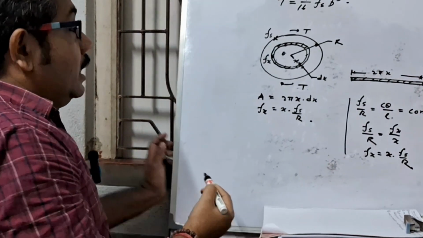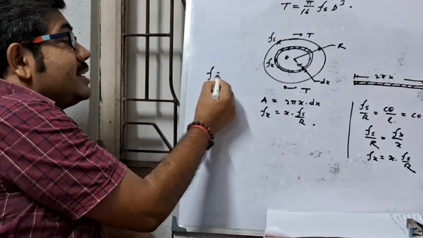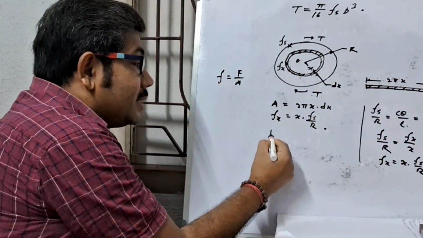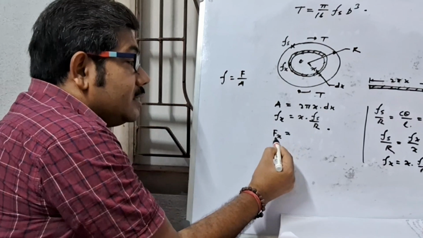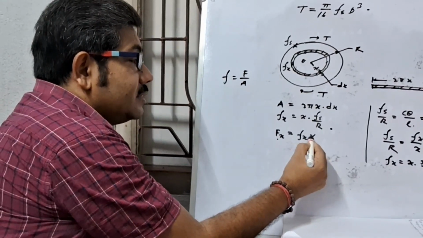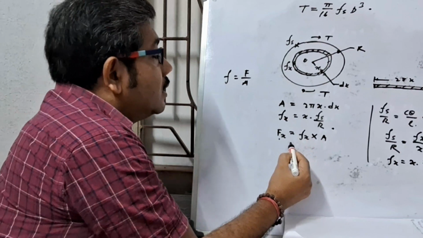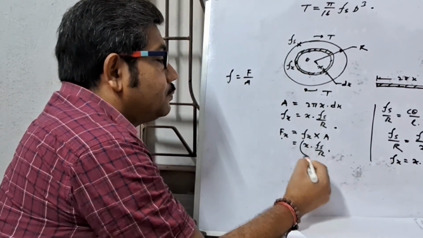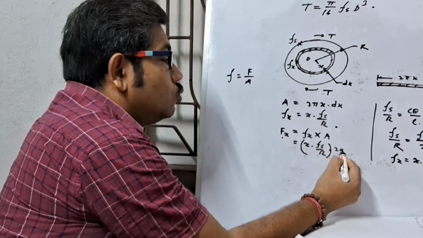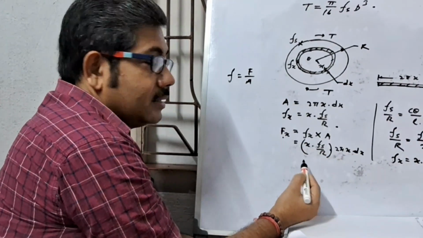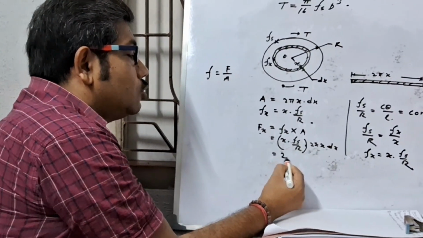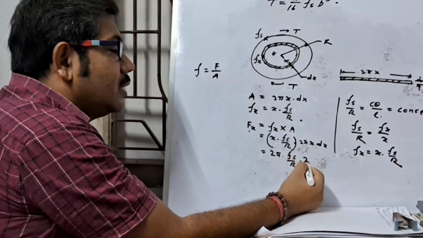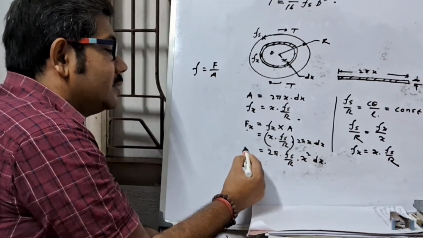Now we know that stress equals force per area, so force equals stress into area. Now putting the value, Fx equals x into Fs by R, and area 2 pi x dx, so the force is 2 pi Fs by R x square dx.